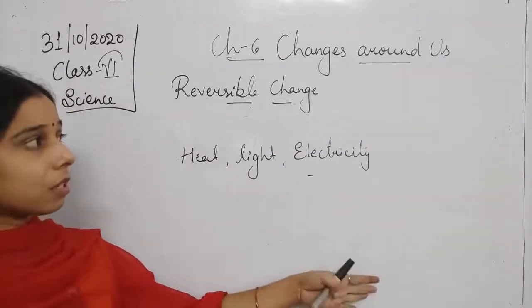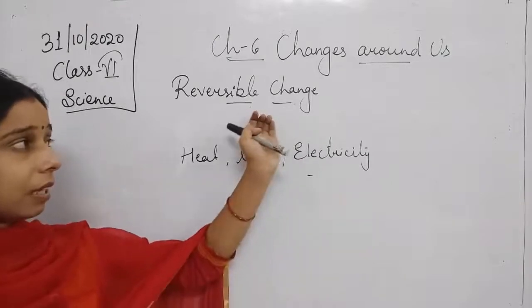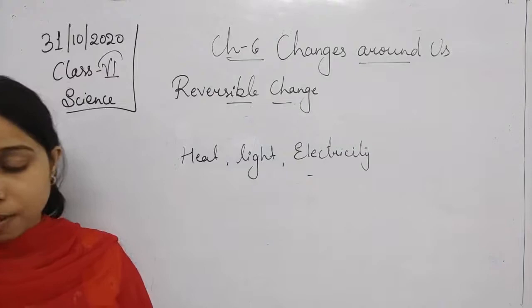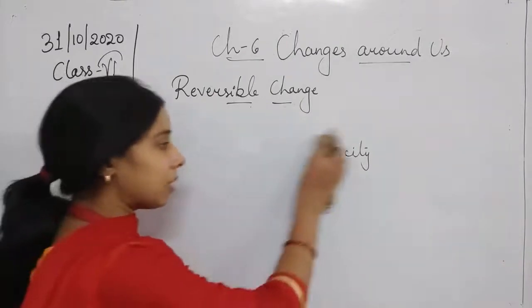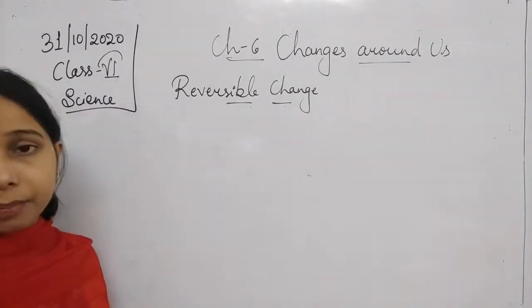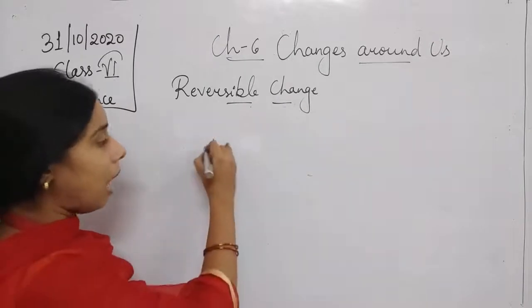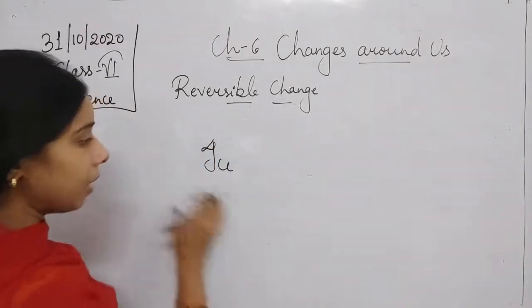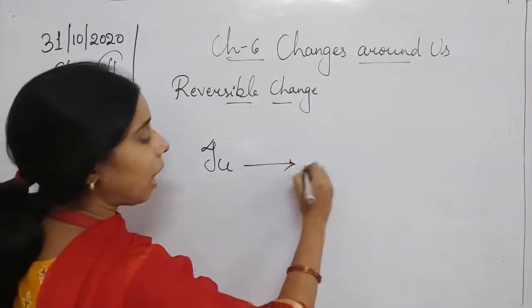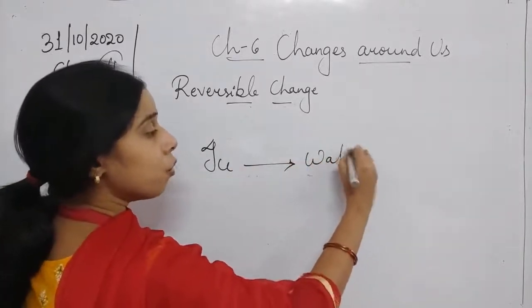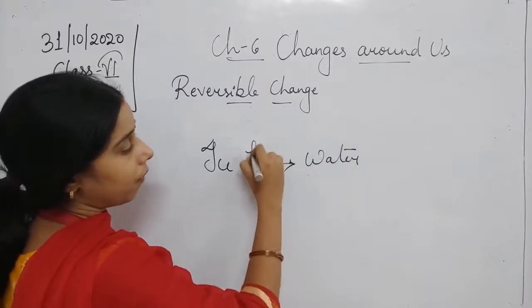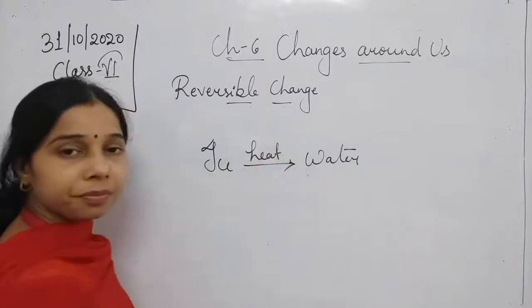Now, on this basis, students, we can explain a reversible change. Last year also we took a very good example, and that is ice. Again we will take this example. If we convert ice into water, the ice gets converted into water when you apply heat on it.